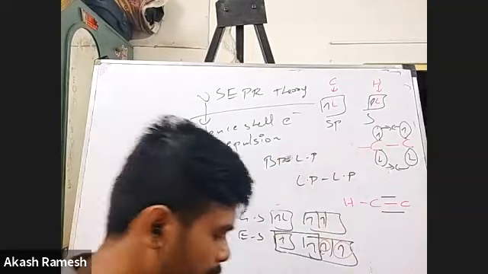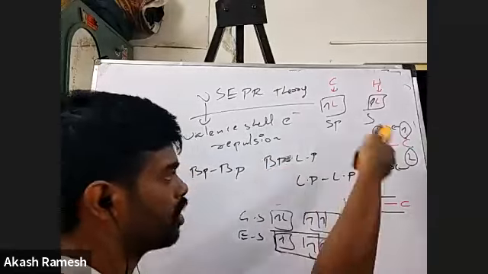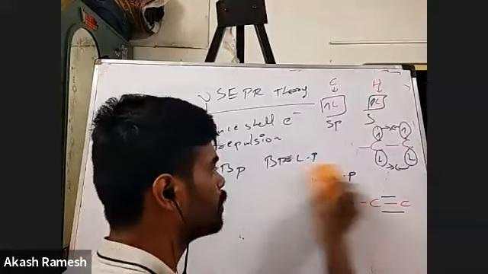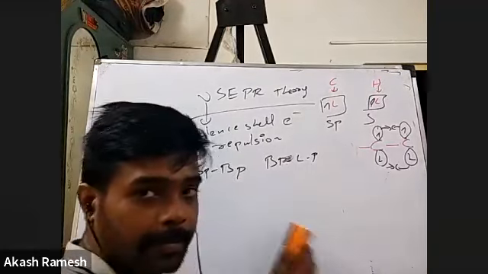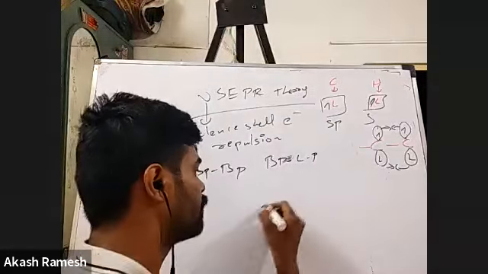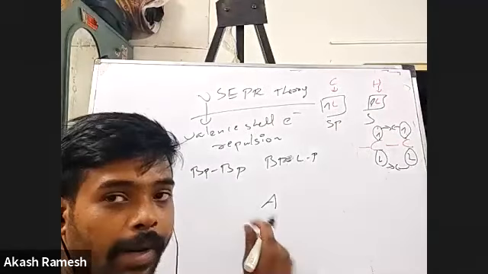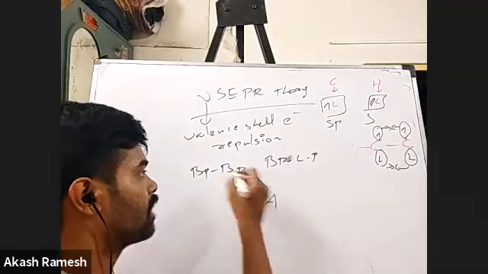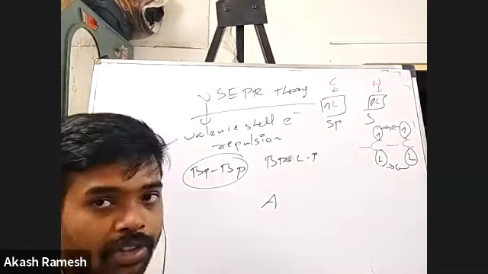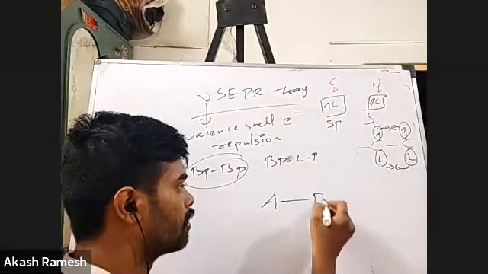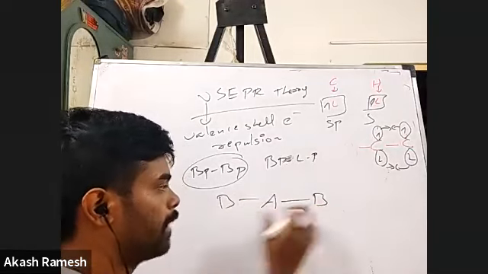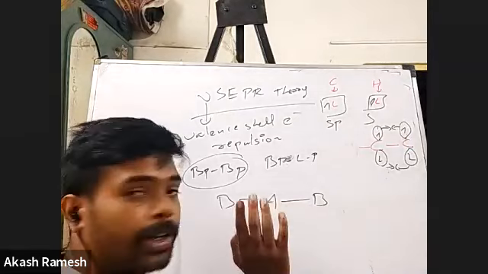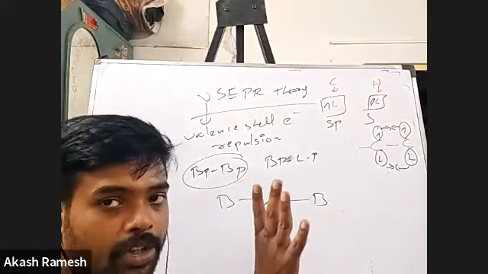Okay, so now let me take an example. We saw AB2, right? We saw CO2, BeCl2, all these examples. So for these examples, what will be the shape? We'll see. If it is AB2, there's no lone pair. So the only kind of repulsions I can have is bond pair repulsions, isn't it? There are basically 2 bond pairs here. So these two have to make sure that they have minimum repulsion, right?